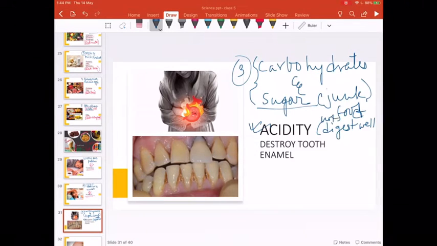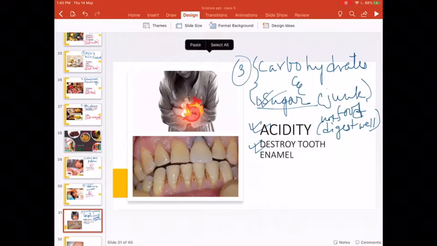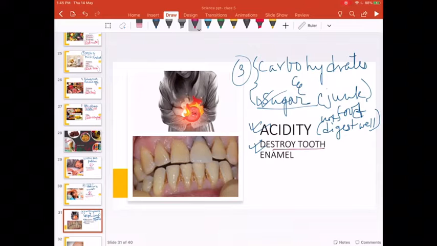Not digest well. And the sugar part of the junk food, it totally destroys the tooth enamel. Tooth enamel means, you see how dirty this set of teeth is? The whiteness, there is nothing called whiteness in the tooth. The teeth is yellowish because the shining white portion of our tooth is destroyed by the sugar of the junk food.